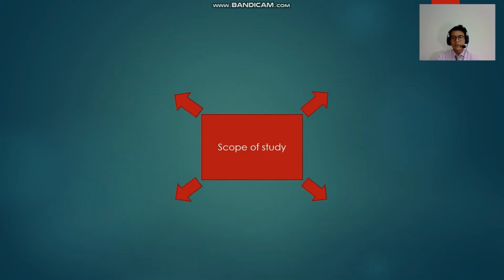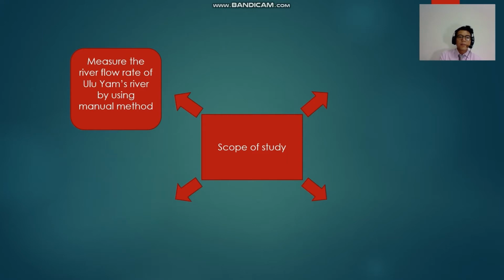Okay, the scope of the study. Measure the river flow rate of the Uluyams River by using a manual method. For my project, I chose Uluyams River, which is located in Selangor, to measure the river flow rate.